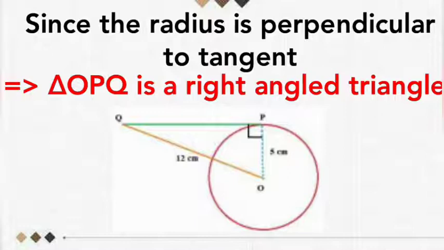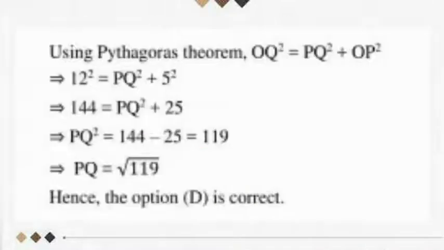Since we have a right angled triangle, how can we find the third side? By using Pythagoras theorem, we can find the missing side PQ. We know the hypotenuse OQ and OP, and we can find PQ. So OQ square is equal to PQ square plus OP square.